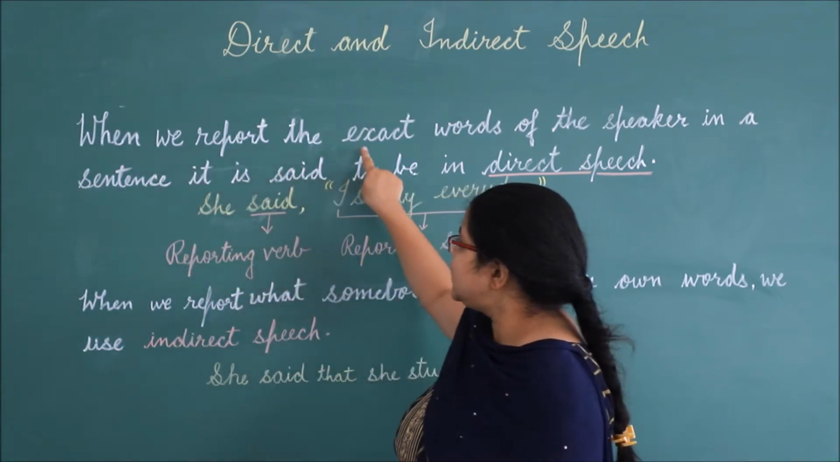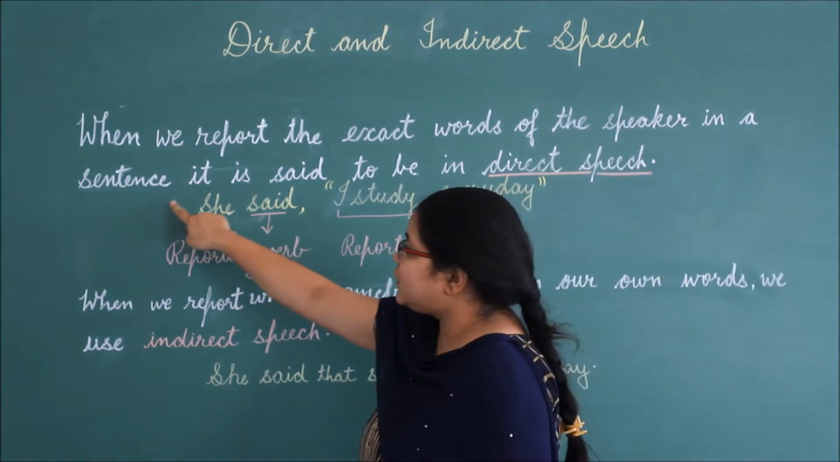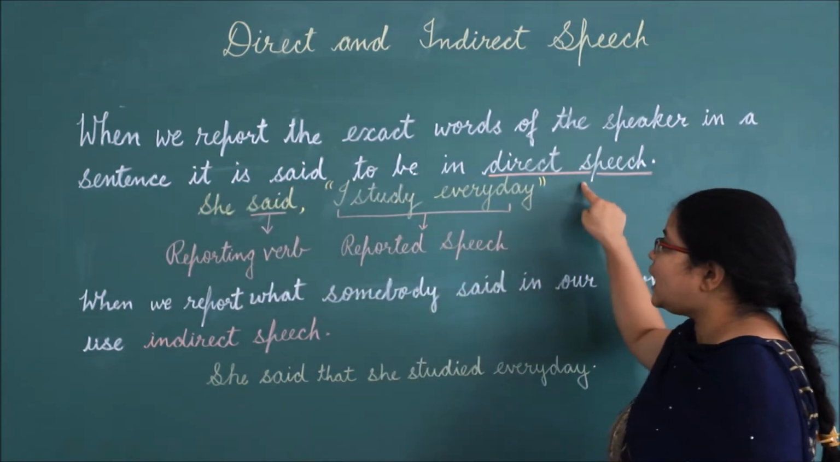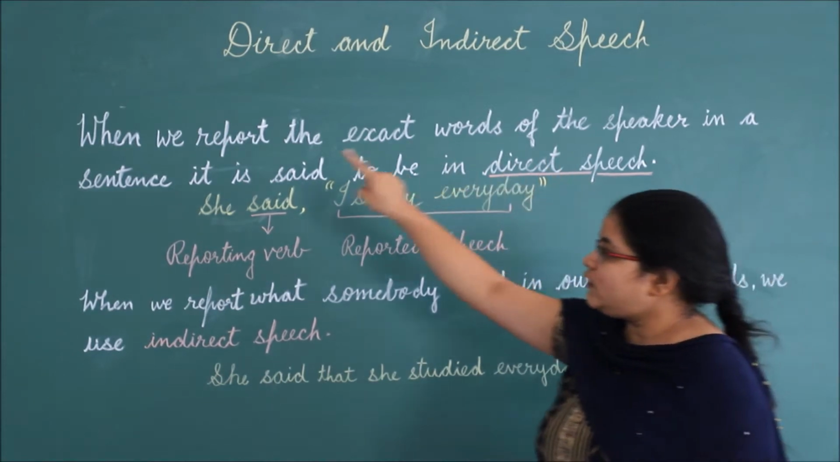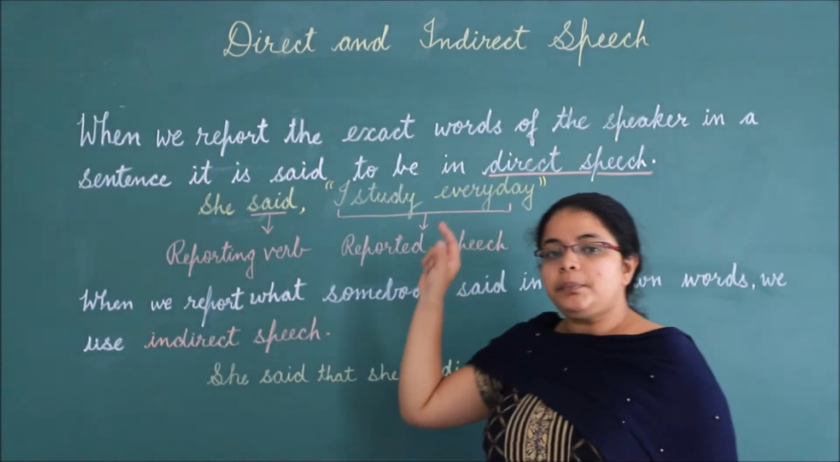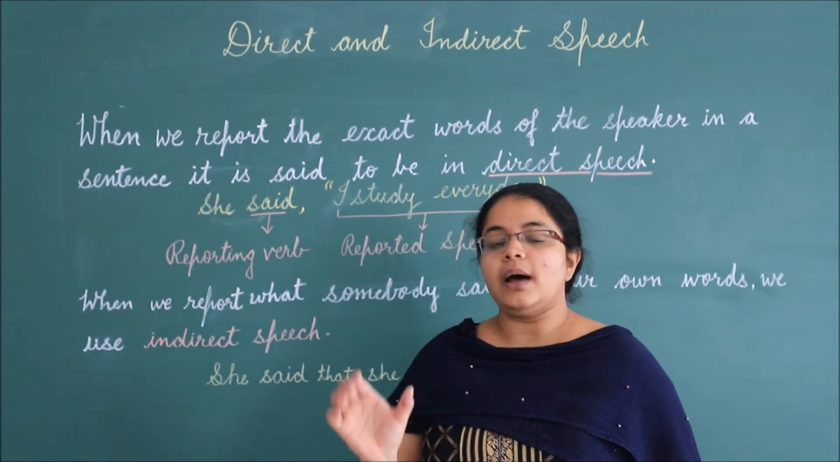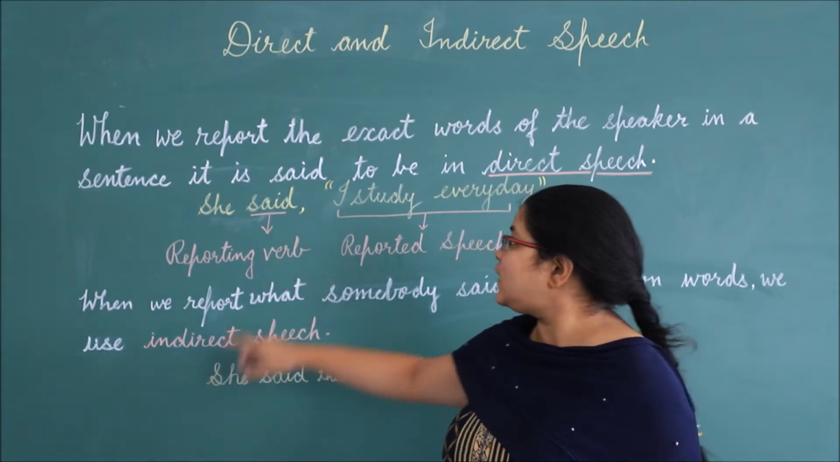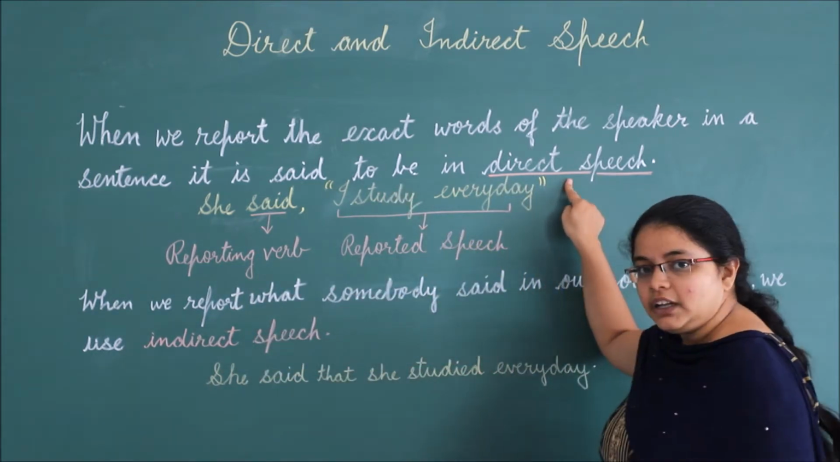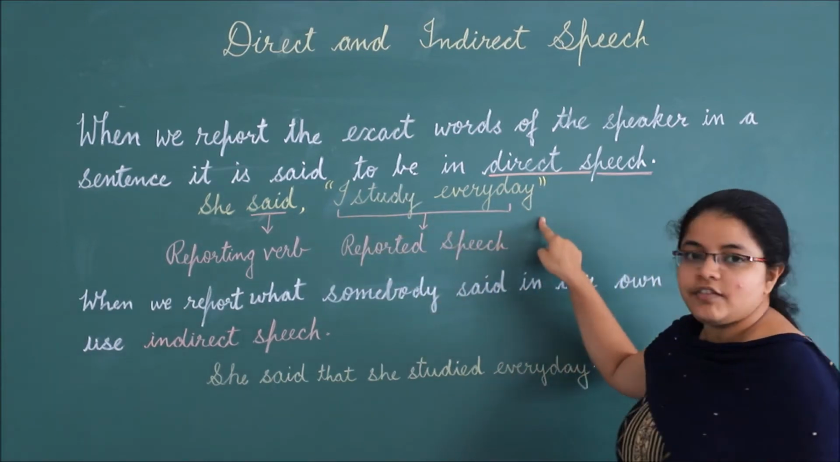When we report the exact words of the speaker in a sentence, it is said to be in direct speech. When we report the exact words of the speaker, जब हम speaker के exact words जो उसने बोले हैं as it is हम बताते हैं, then it is said to be in direct speech. For example, she said, "I study every day."